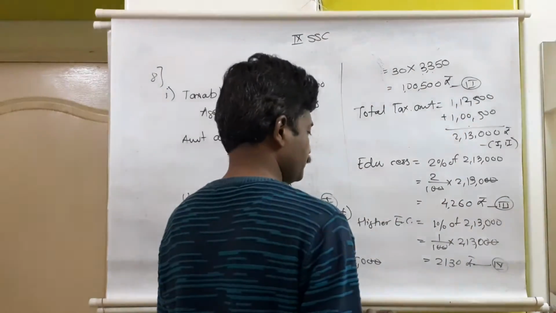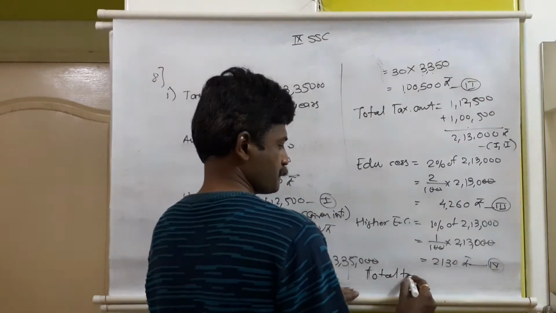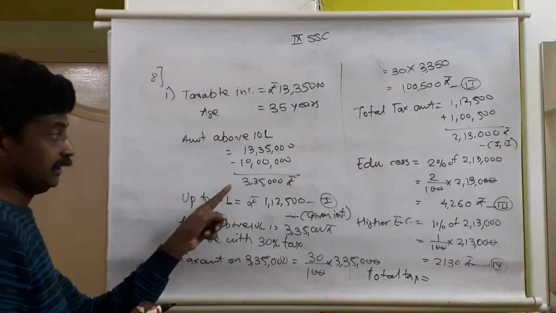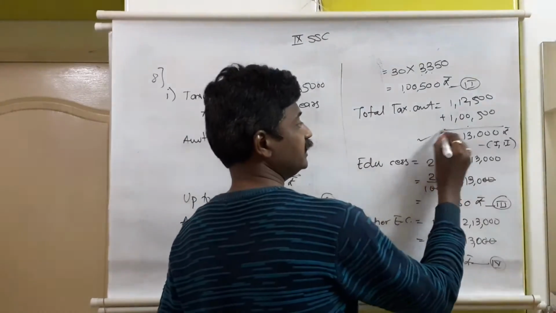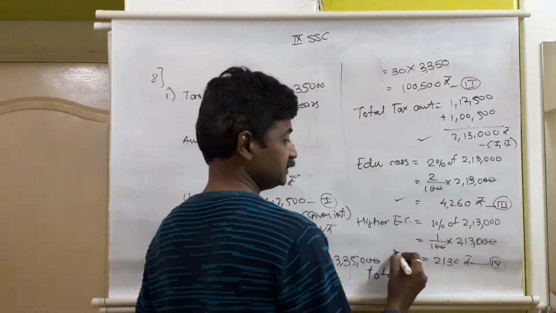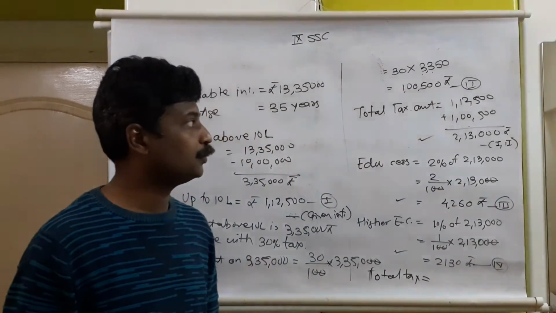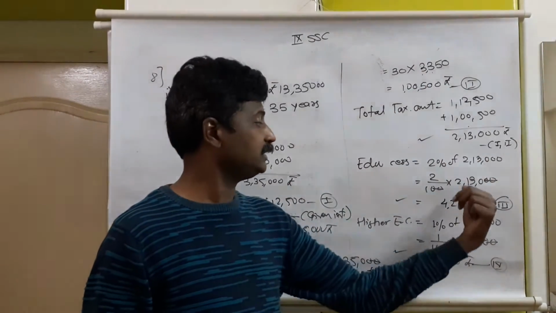Total tax payable by Mr. Kadam is the addition of the basic tax plus 30%, already done here, 2,13,000, plus education fees plus higher education fees. So adding from 1, 2, 3 and 4: from 1 and 2 total is here, then 3 and 4.